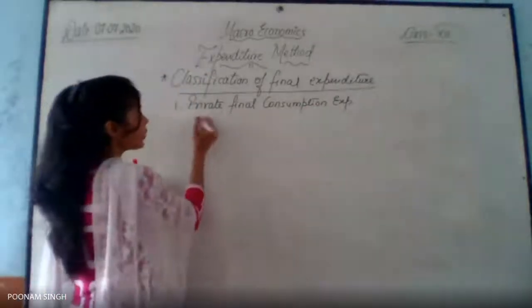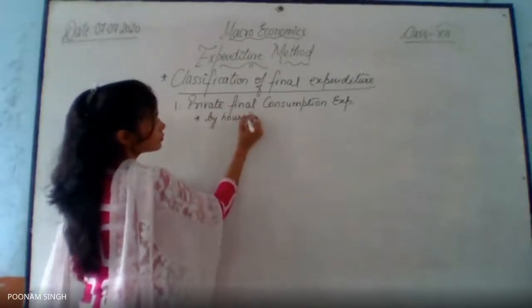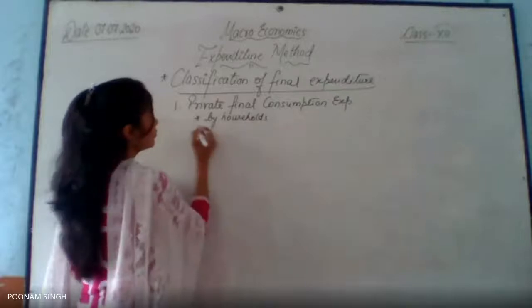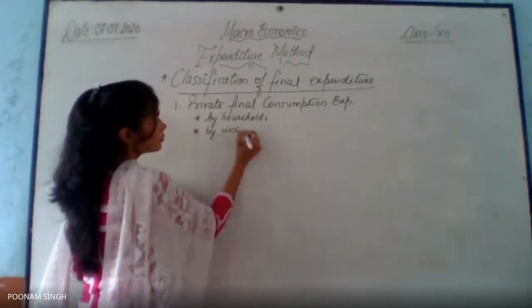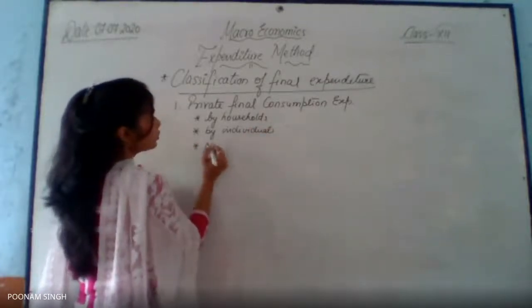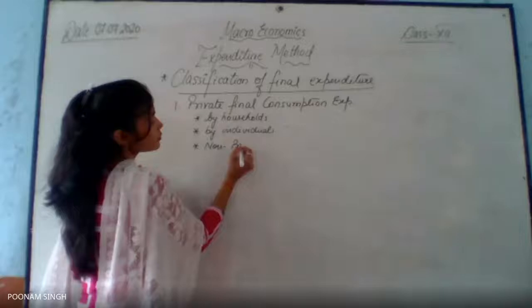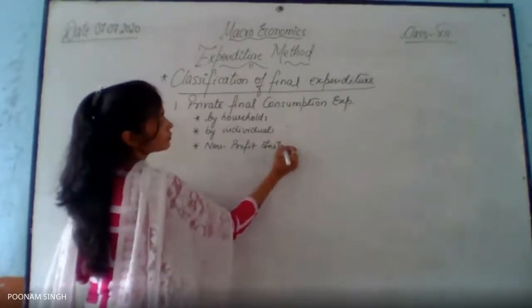It can be done by households, by individuals, even by non-profit institutions.